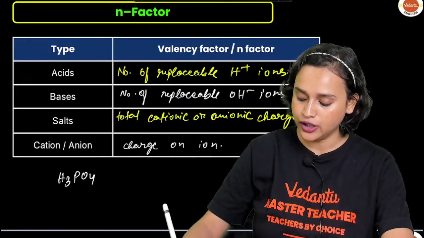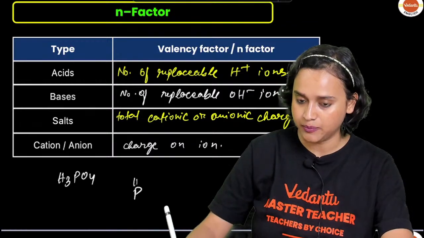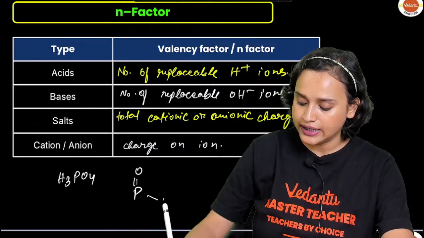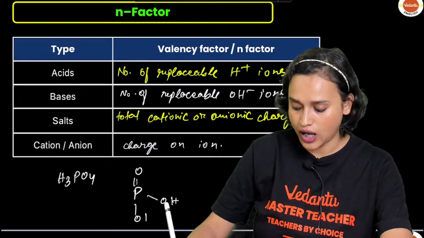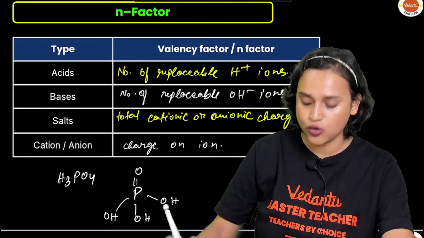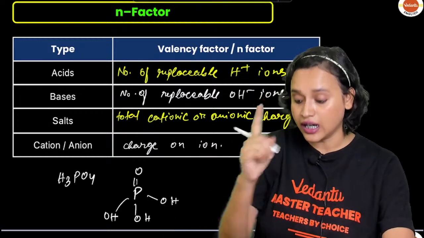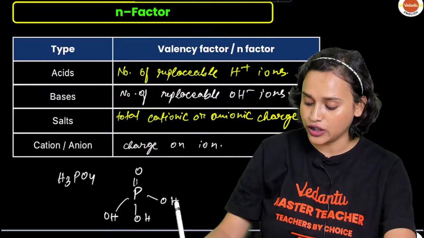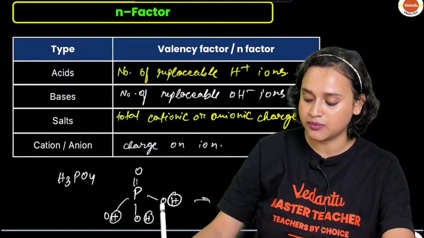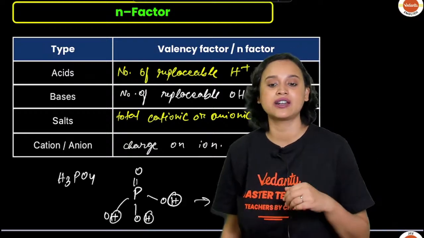H3PO4, what will you write? What will be the valency factor here? See, P double bond O, right? Then you have OH, then you have OH, and then you have OH. So here the valency factor is going to be H, H, H. That means 3 is the valency factor.